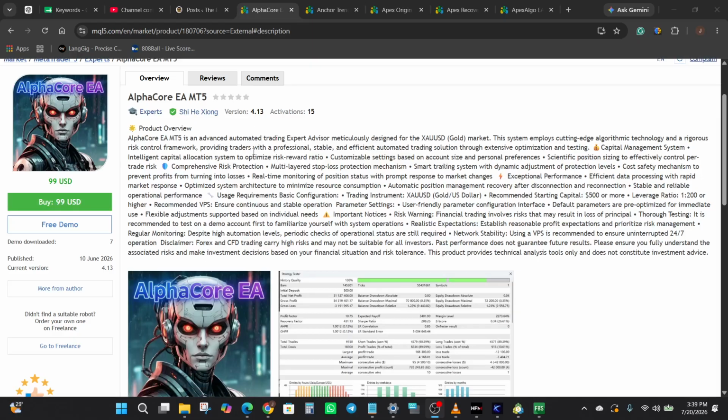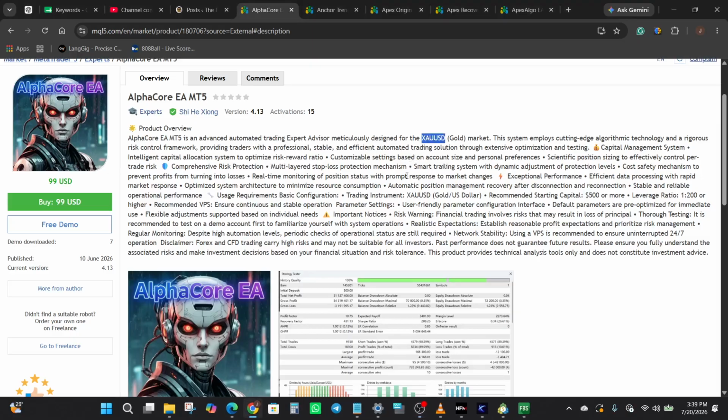Scrolling into the description, this is built specifically for XAUUSD, with the developer describing an intelligent capital allocation system, multi-layered stop loss protection, and a smart trailing mechanism with dynamic adjustment. There is also a cost safety mechanism described as preventing profits from turning into losses and automatic position management recovery after a disconnection and reconnection.